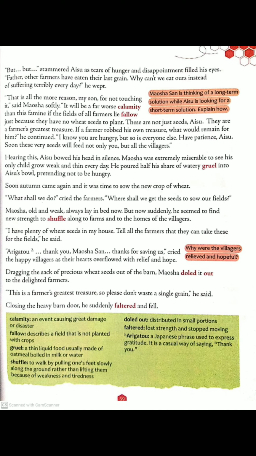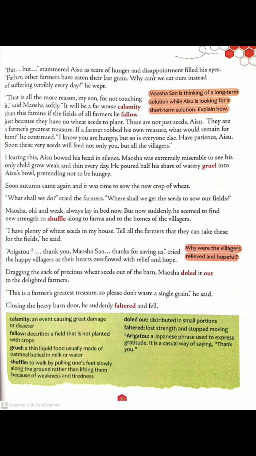Hearing this, Isu bowed his head in silence. Now, Isu just bowed his head in silence in front of his father. Mausha was extremely miserable to see his only child grow weak and thin every day. Miserable means he was very comfortless. He could see that his child was becoming so weak and thin every day because of scarcity of food.